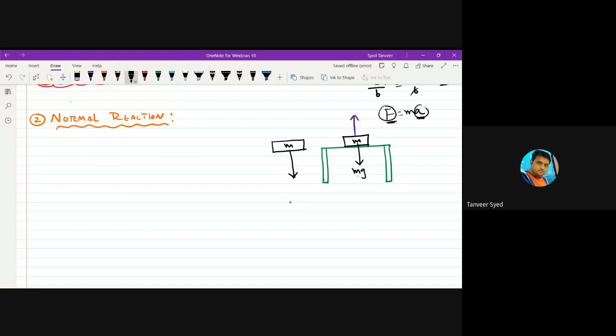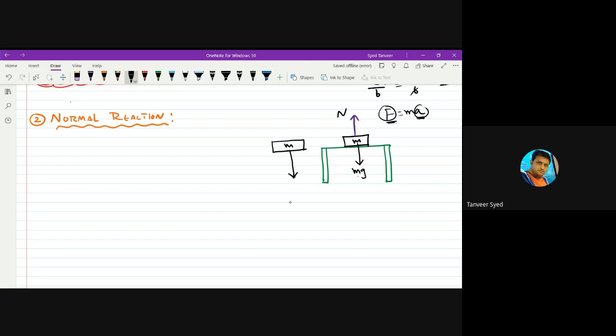This is a reaction. Weight of the body acting on the table is action, and the table is giving this reaction. Weight is a force acting on the table. Action. So table also applies force on that body. Surface also applies force on that body. Third law, Newton's third law. You call that reaction force as normal reaction, represented by N, capital N. Or in some books, it is represented by capital R also. N is commonly used.